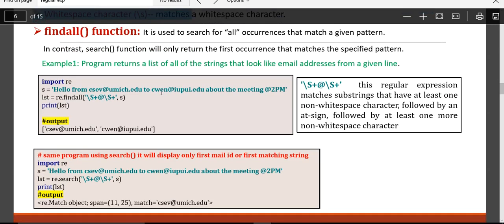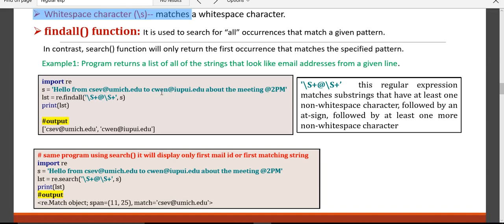In order to work with that, we have a predefined function called findall. So what is findall? It is a predefined method which searches for a specific pattern of the string.